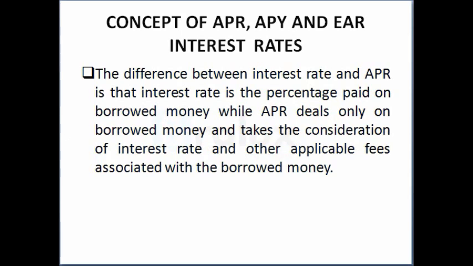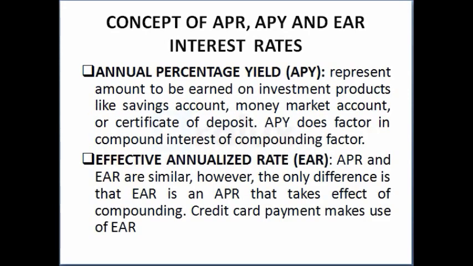And APY always factors in compound interest or the compounding factor. So the difference between APR and APY is APR is usually applied to mortgage loans and auto loans, while APY is usually applied to financial products like savings accounts, deposits, the money market account, the treasury bill, certificate of deposit, etc.